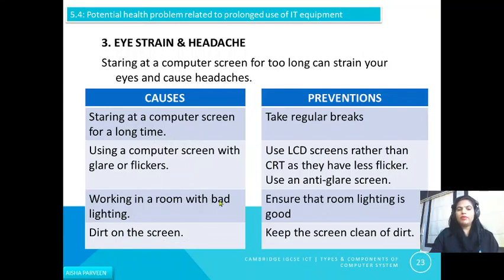So how can you prevent it? You should take regular breaks. Use LCD screens rather than CRT, as they have less flicker. You should use an anti-glare screen. Ensure that room lighting is good enough, and keep the screen clean of dirt.